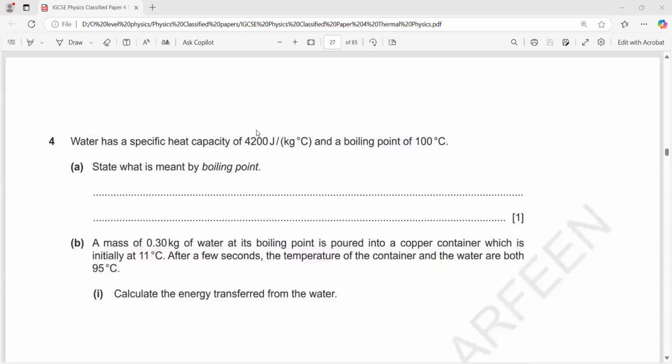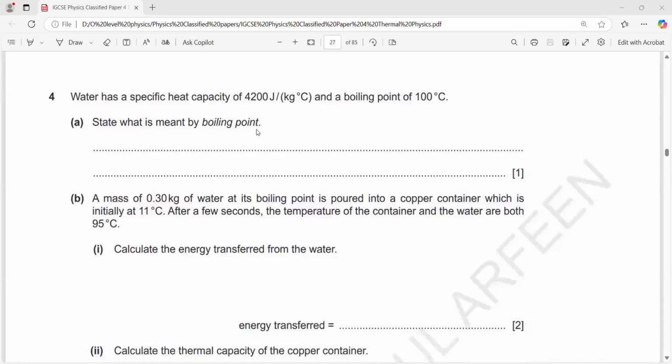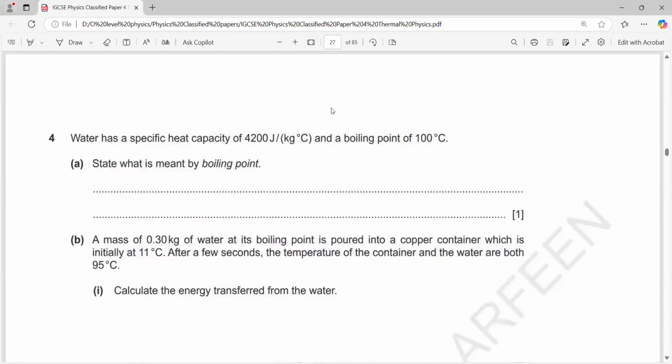Page 27. Thermal physics, classified paper 4, thermal physics, page 27. If you don't have the paper, you can use the screen.